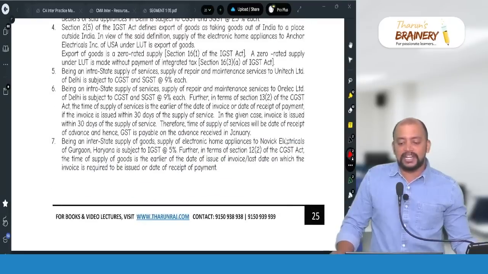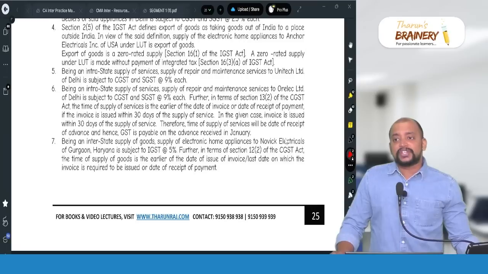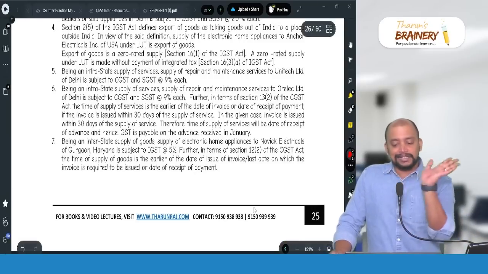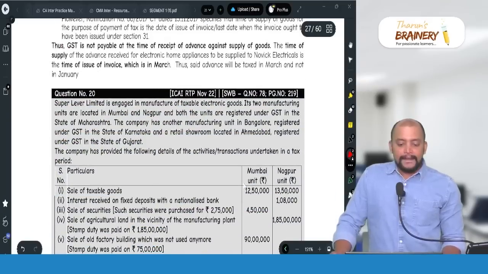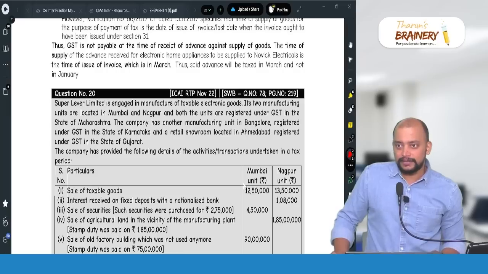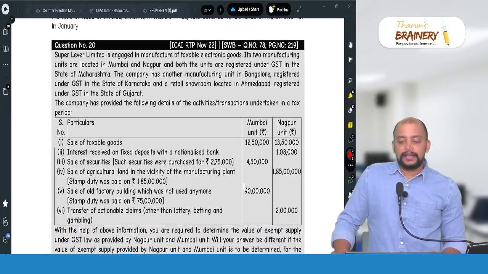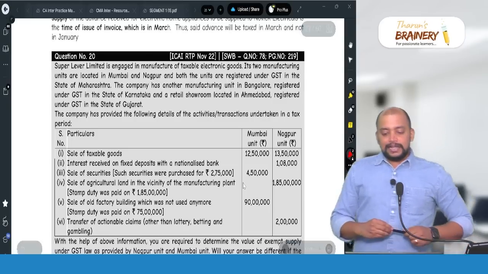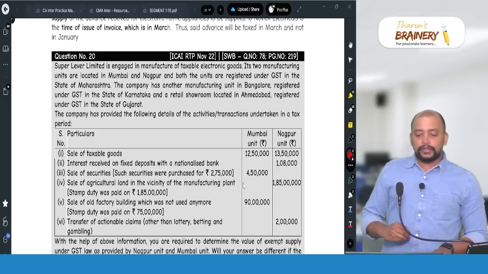This question is related purely to valuation and place of supply. Value of supply and place of supply, that is connected here. Same, similar. Then question number 20. This is on page number 219.